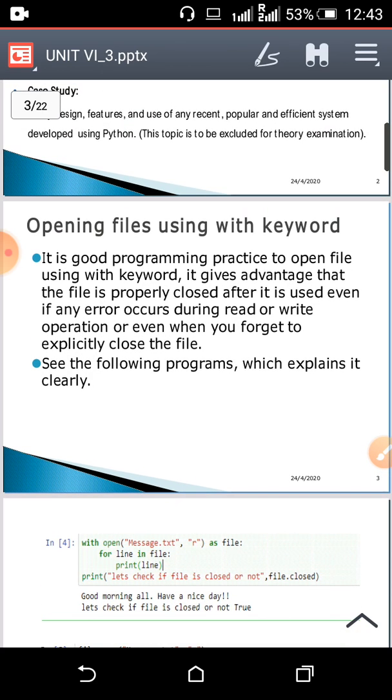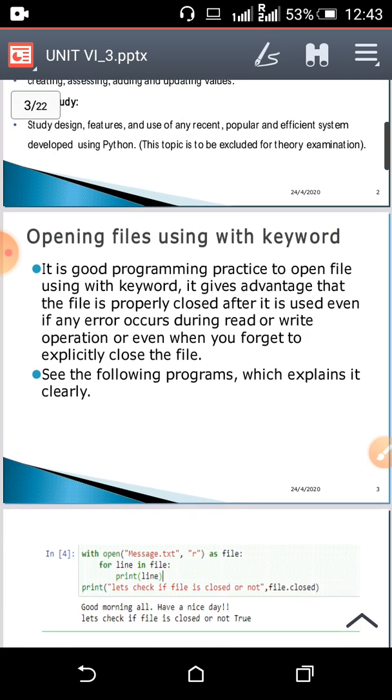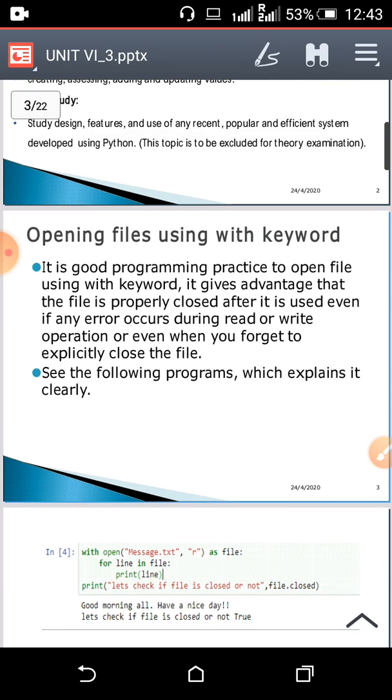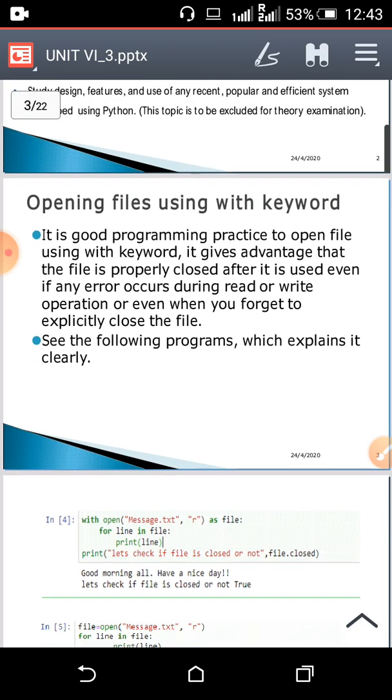Up till now we have opened files using the open method and we have created a file object. Okay, now we are going to see how to open a file using the with keyword. It's a good programming practice to open a file using the with keyword because it has the advantage that the file is properly closed after it is used.